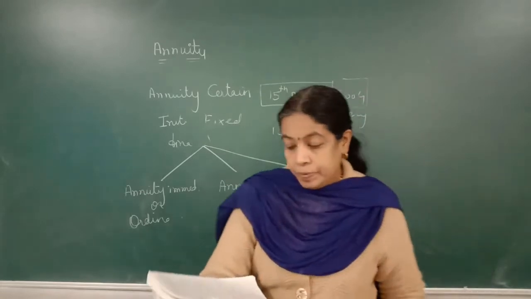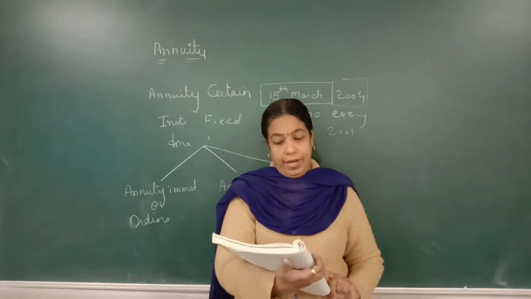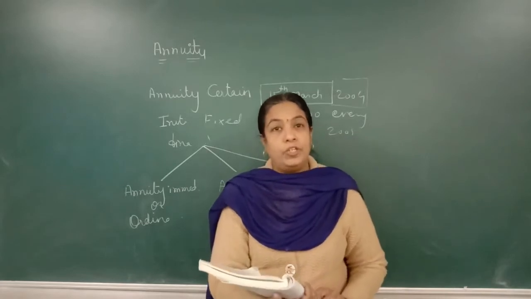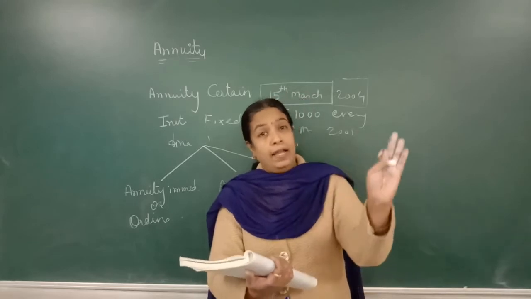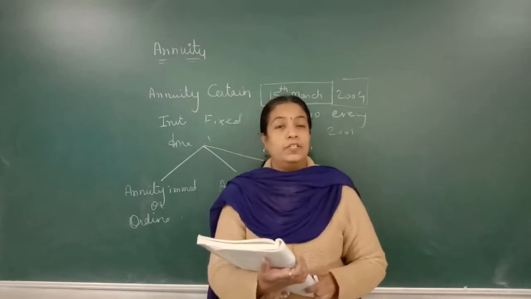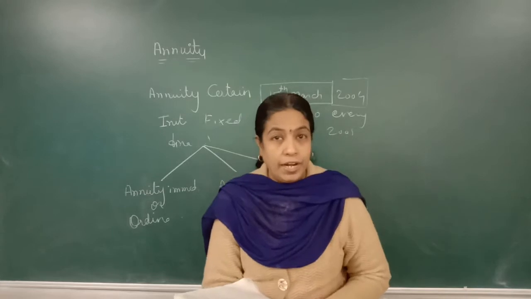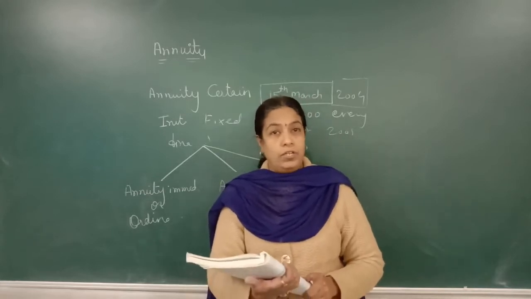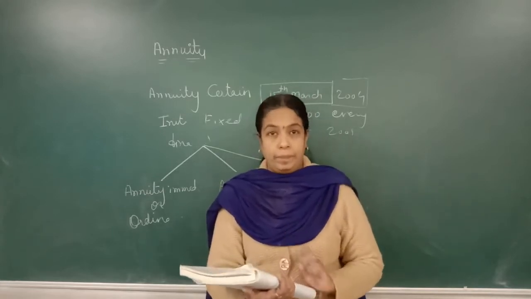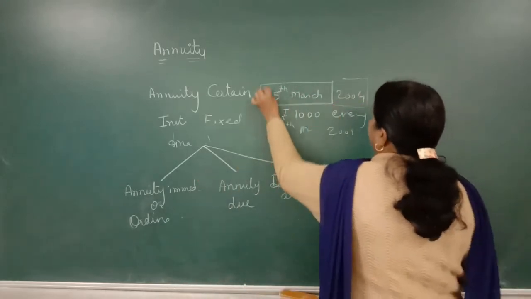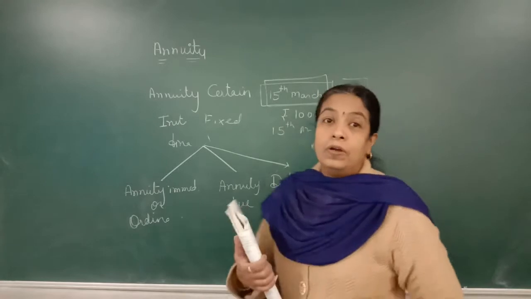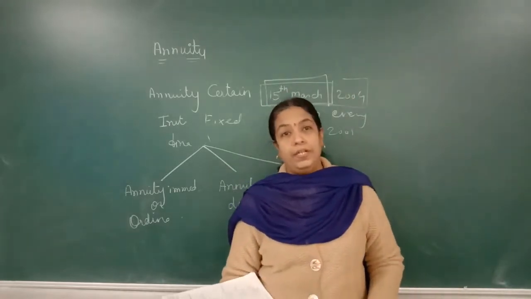Means what? If the payment is made at the end of each period, आपका period fix हुआ है yearly payment, तो at the end of each period, then it is called annuity immediate or what? It is ordinary annuity. Now in annuity due, अगर आज निकाली है तो आज ही मैं फर्स्ट पेमेंट करती हूँ, then that is called annuity due.